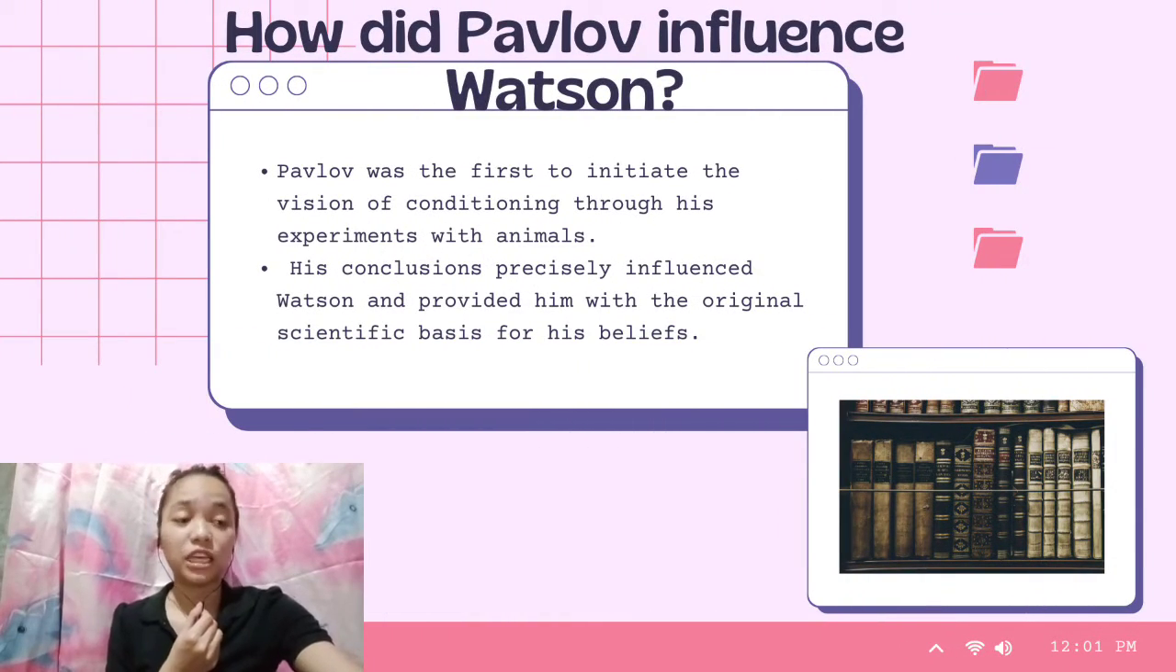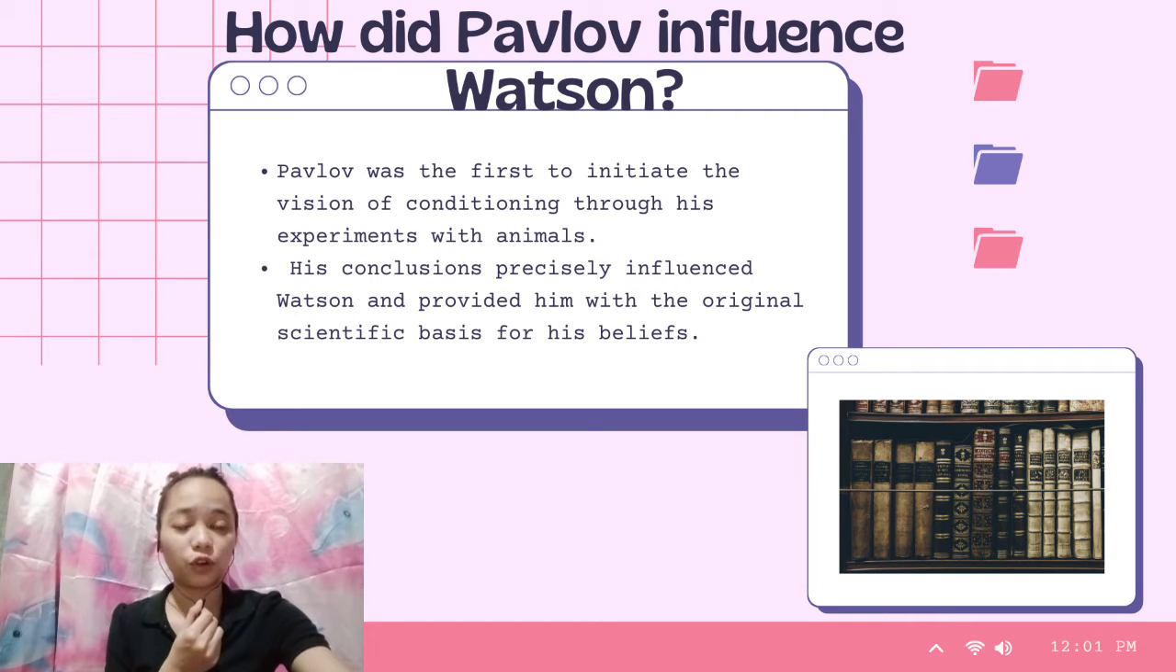So how did Pavlov influence Watson? First, Pavlov was the first to initiate the vision of conditioning through his experiments with animals. Second, his conclusions precisely influenced Watson and provided him with the original scientific basis for his beliefs.